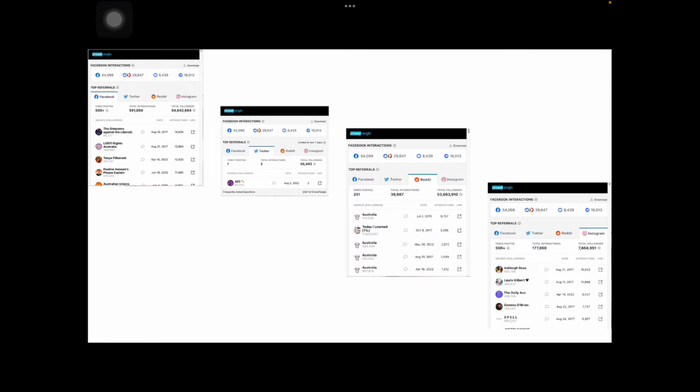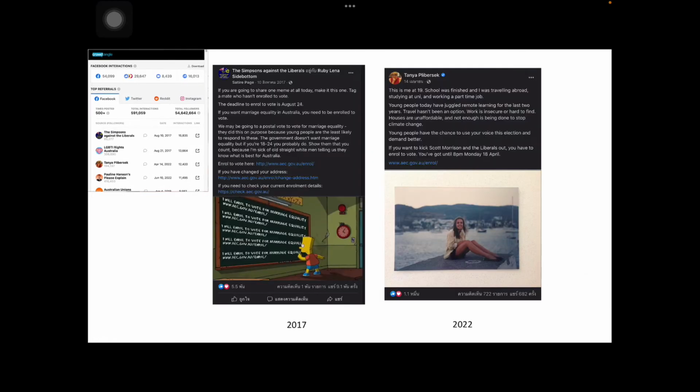Let's start looking at Facebook because it has the highest engagement rate, calculated from total interactions and followers, as we can see on the top left. Without filtering out the years before 2022, here is an interesting spot. A Facebook page called The Simpsons Against the Liberals posted about the previous election in 2017, trying to promote young voters aged between 18 to 24 to vote for equal marriage by sarcastically referring to the government that does not want marriage equality.